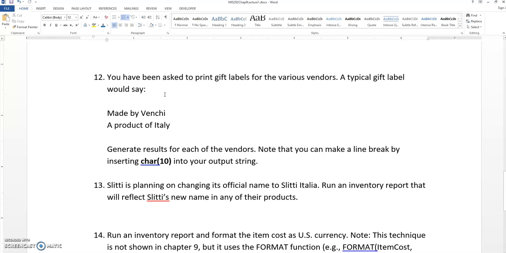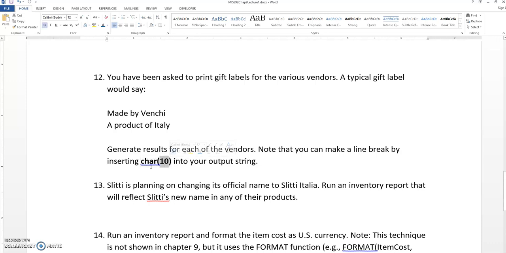Okay, so we're going to do numbers 12 and 13 in this video. Number 12 says, you've been asked to print gift labels for various vendors. A typical gift label would say exactly this: made by Vinci, line break, a product of Italy. We're going to generate the results for each of the vendors, and then we can make a line break by inserting the character function, providing a character code of 10.